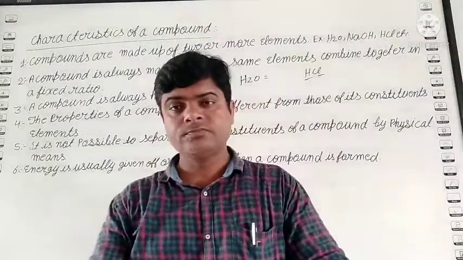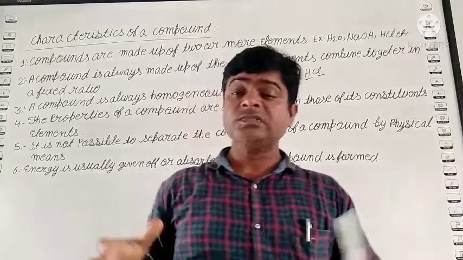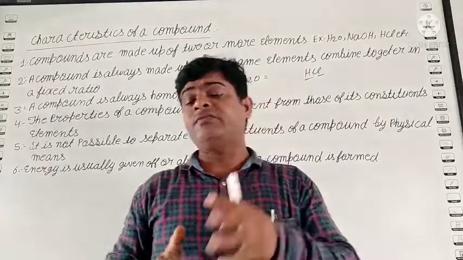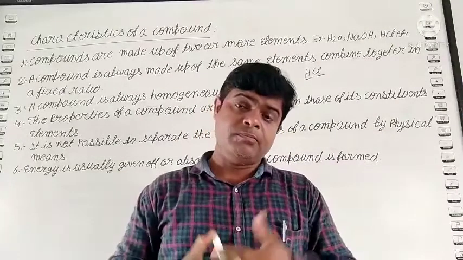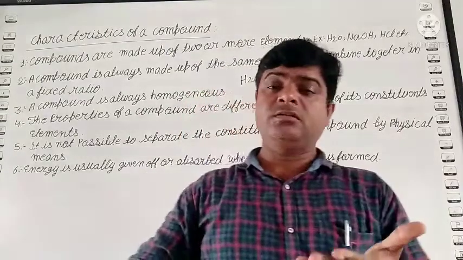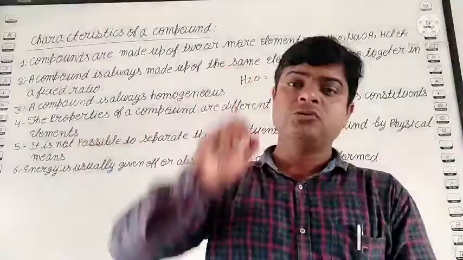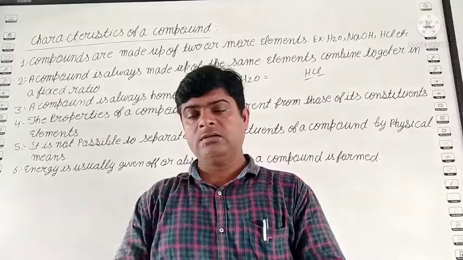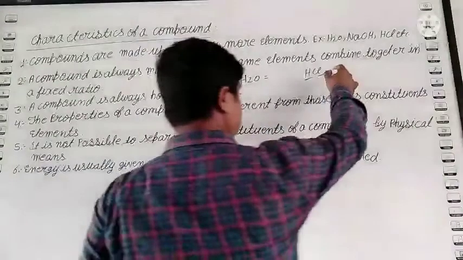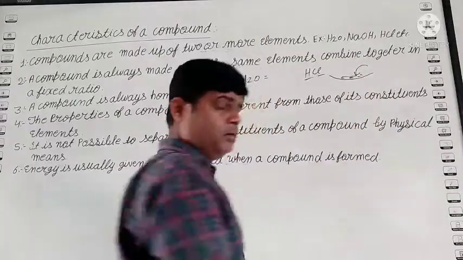Next one, a compound is always homogeneous. You know student, homogeneous? In the homogeneous, they become mixed up together and we become not able to identify their properties. Suppose, student, you take one glass of water, add one spoon of sugar and shake well. After that, you take one plate and pour the water and sugar into the plate.